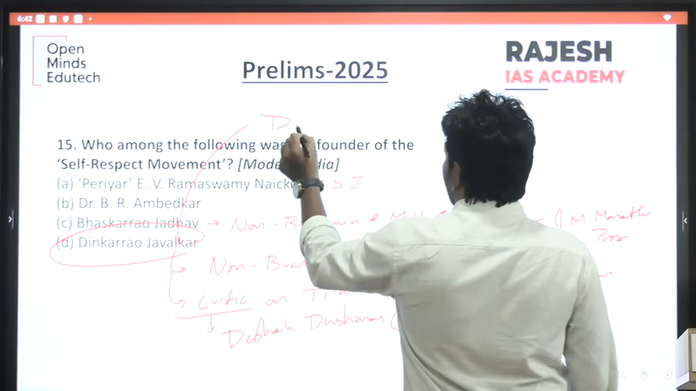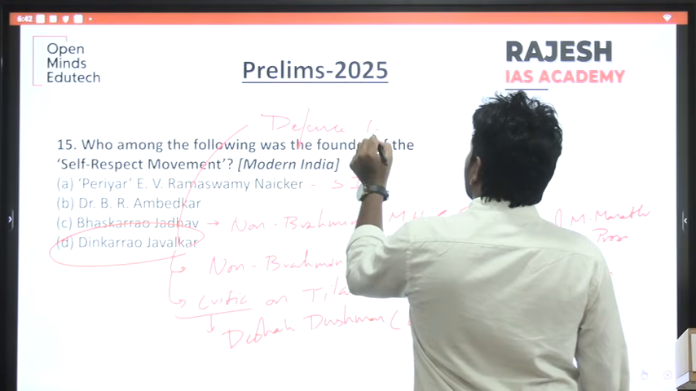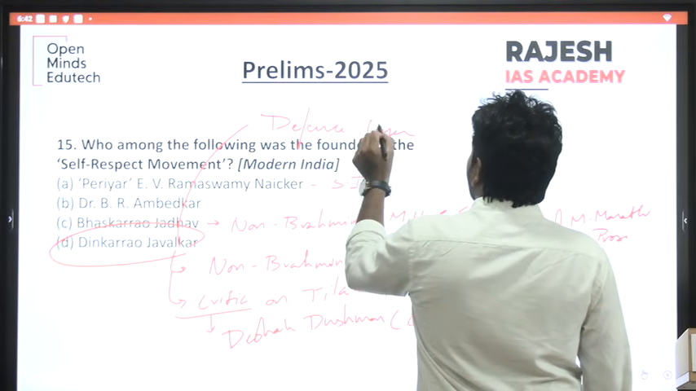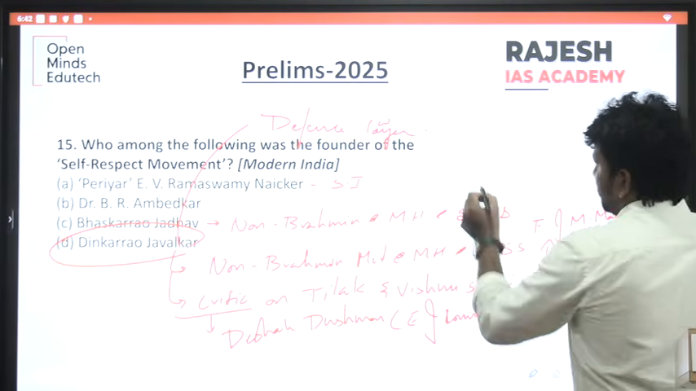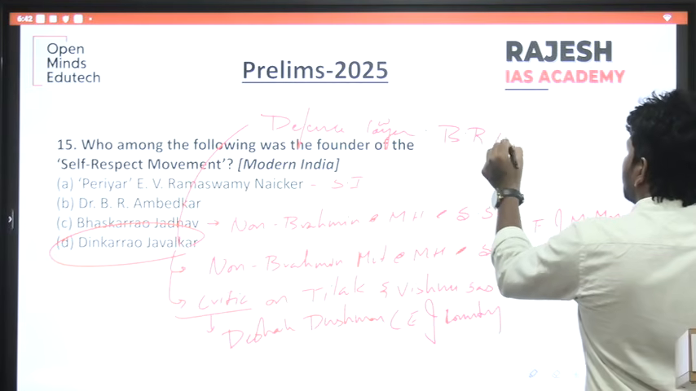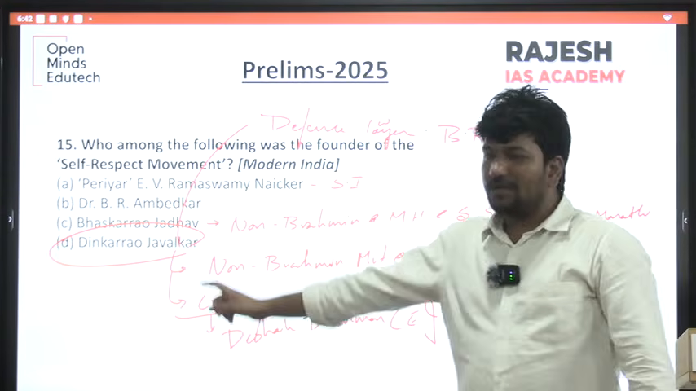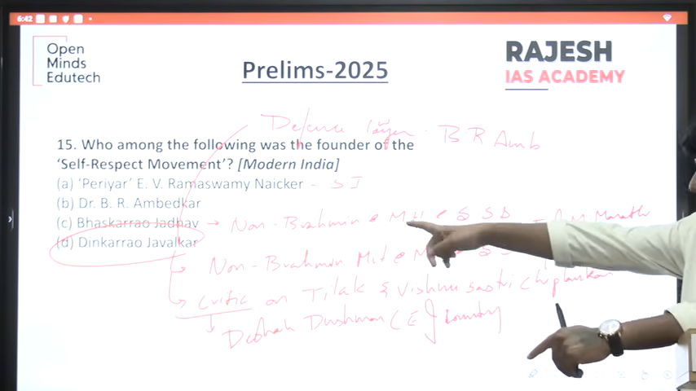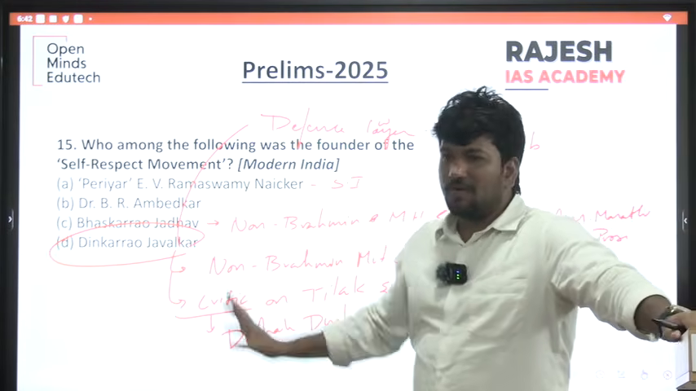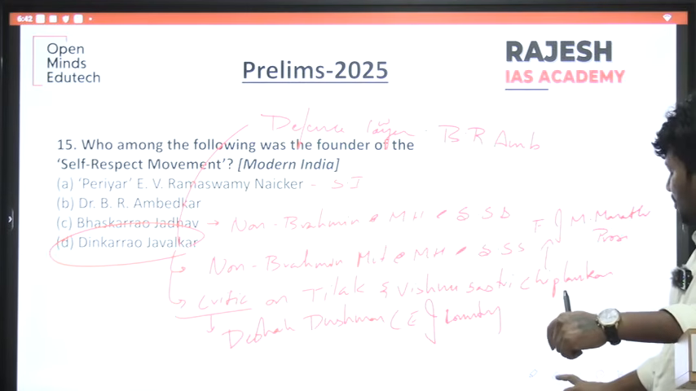And who became the defense lawyer? B.R. Ambedkar became the defense lawyer for Dinakar Rao. So this is about Bhaskar Rao and Dinakar Rao. In future, you may get a question on them.